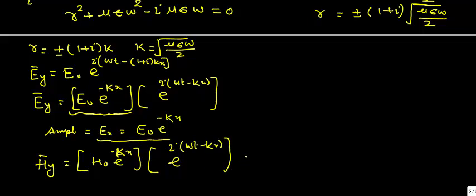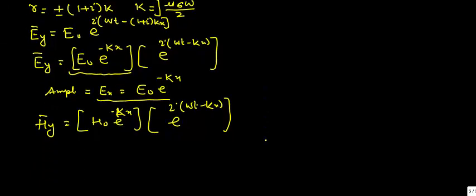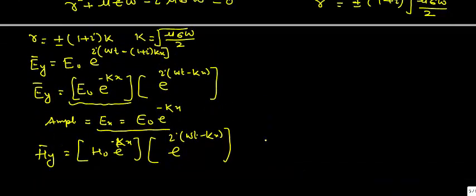Now we can also define the term skin depth. As we see, the amplitude of the wave depends upon x, means it is a function of the distance.